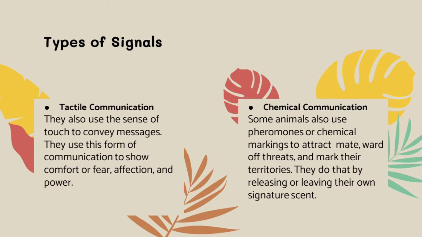The last one is the chemical communication. Some animals also use pheromones or chemical markings to attract mates, ward off threats, and mark their territories. They do that by releasing or leaving their own signature scent. Example, a skunk releases its signature scent when threatened.